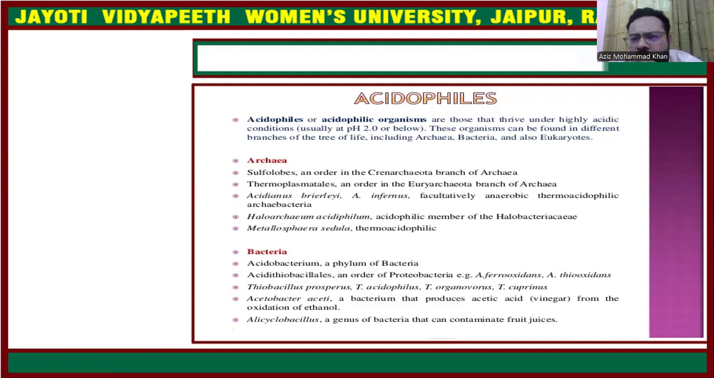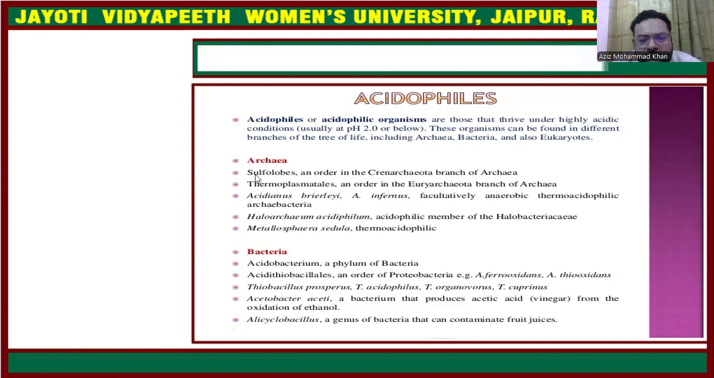What is the meaning of the word acidophile? Acid means acid and phile means love. The organisms which love to grow in acidic conditions are known as the acidophiles. These organisms can be found in different branches of the tree of life, in archaea, in bacteria, and in eukaryotes. So acidophiles are found in various groups of microorganisms.